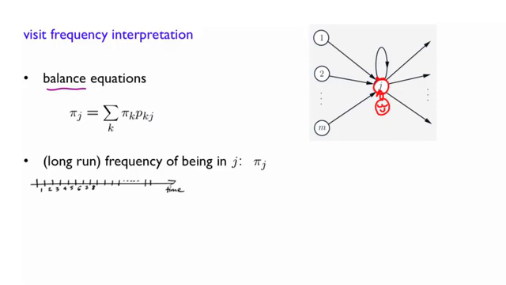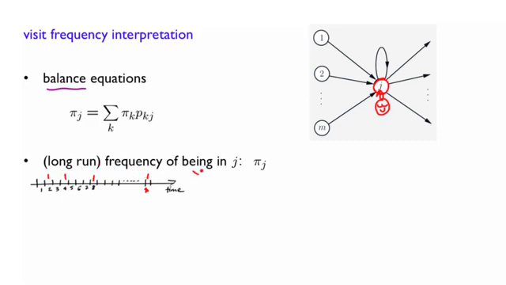This observer will keep counting every time the particle visits state j. So you have this observer keeping track every time the particle is in state j and recording it. So for example, we might record time 2, time 4, 8, maybe n. And you can look at the total number of times this observer saw the particle being in j.